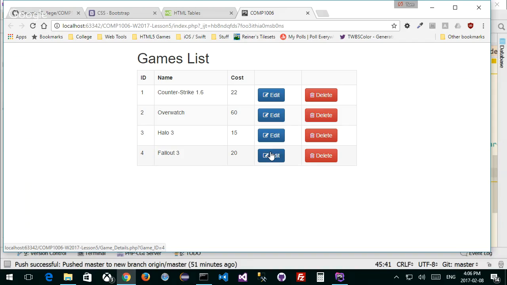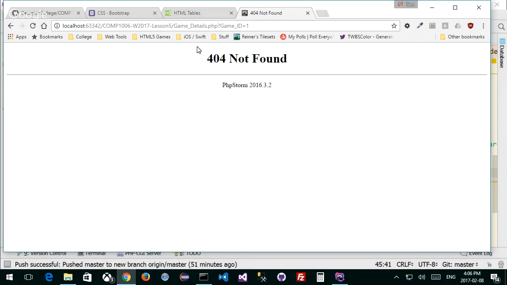I'm going to read everything back in again into my form. I'm going to make a game details form and read everything back in. Once I've read everything back in that other form, I'm going to process it. I haven't done anything here yet, but I will. So if I click this, it's going to take me to this form. Obviously, this is not found, but it looks like I'm going to go to this game details where my game ID is equal to 1. Questions so far?